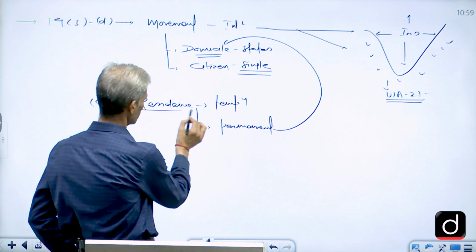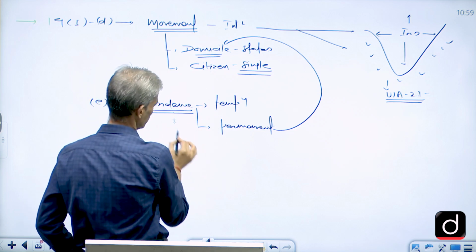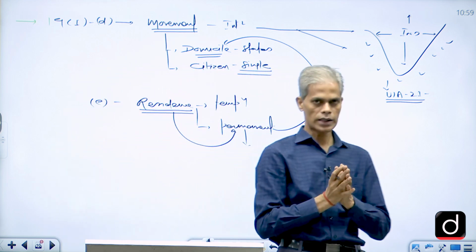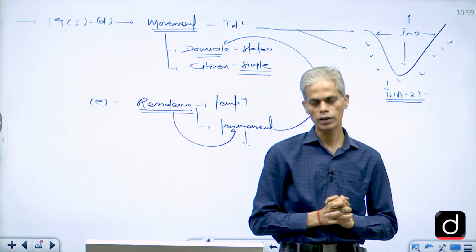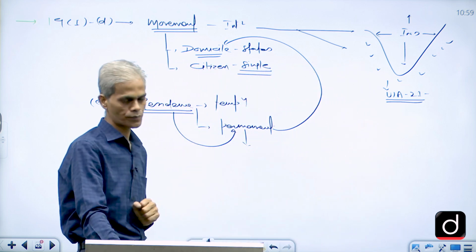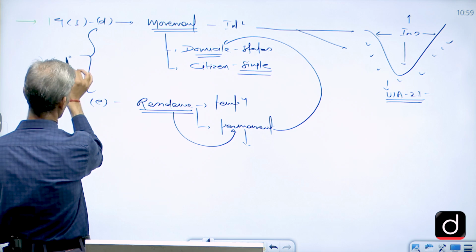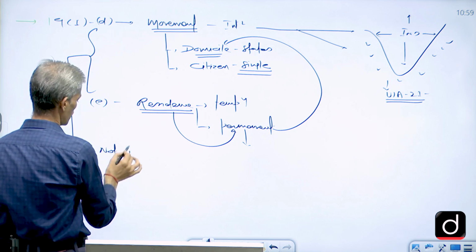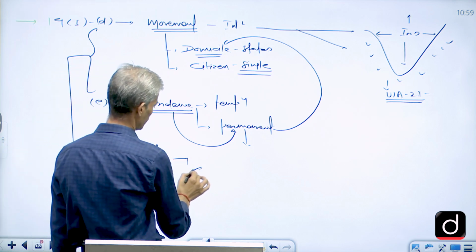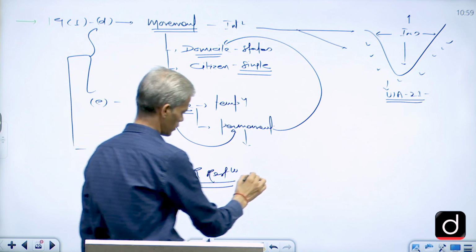So this is related with the residence part, and this is related with the movement part. Residence here means we are talking about the permanent one. That is, I must have the right to reside or settle there, or I should get the domicile of that particular state or union territory in which I am planning to stay permanently. So that is one thing. However, as told earlier, this is not absolute in nature. Since this is not absolute, we do have certain reasonable restrictions imposed on these rights, which are mentioned in 19(5).